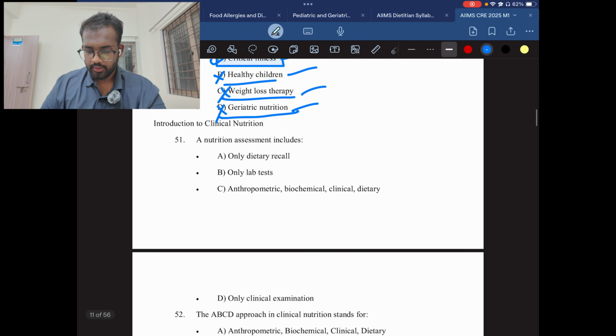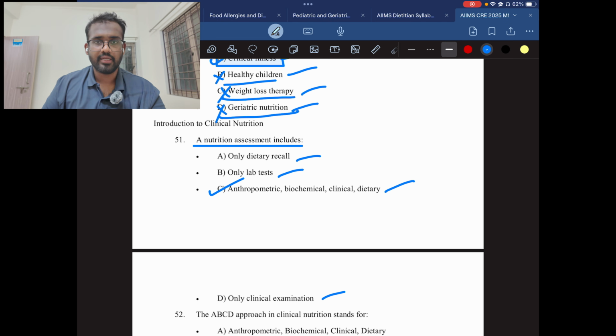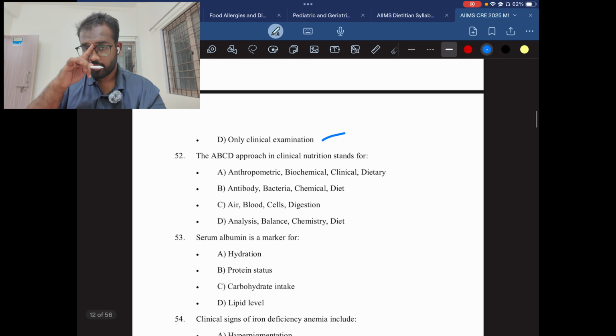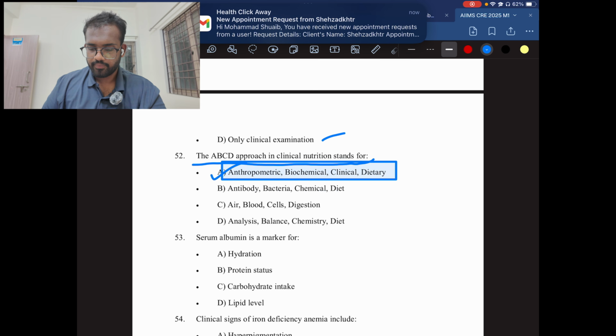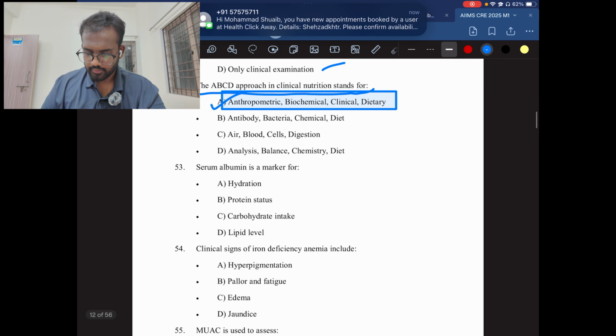Question number 51. A nutrition assessment includes only dietary record, only lab test, anthropometric, biochemical, clinical, dietary, and only clinical examination. This is also a very easy question. Nutrition assessment is done by ABCD: anthropometric, biochemical, clinical, dietary. Then question number 52. The ABCD approach in clinical nutrition stands for. This is also a very easy question. Just now I spoke. The answer will be A. Anthropometric, biochemical, and clinical dietary. It is a very easy answer.